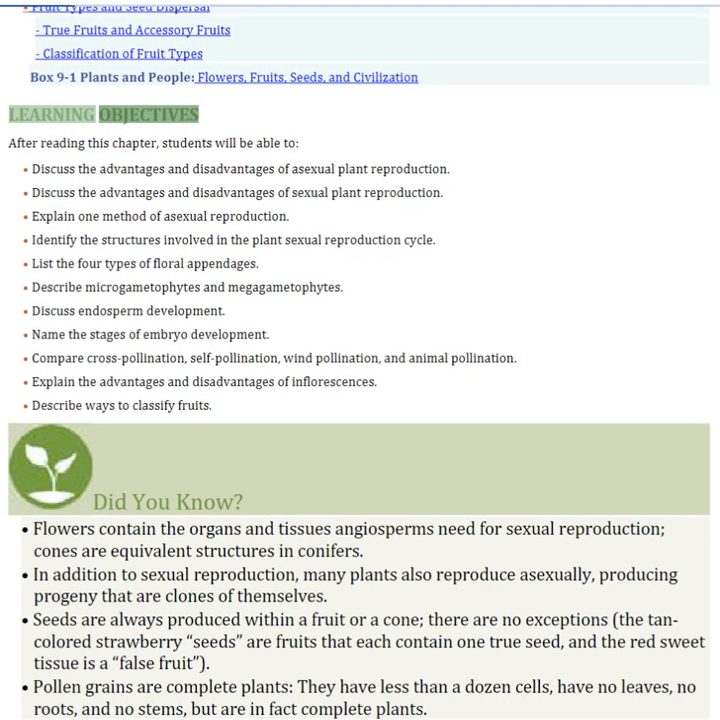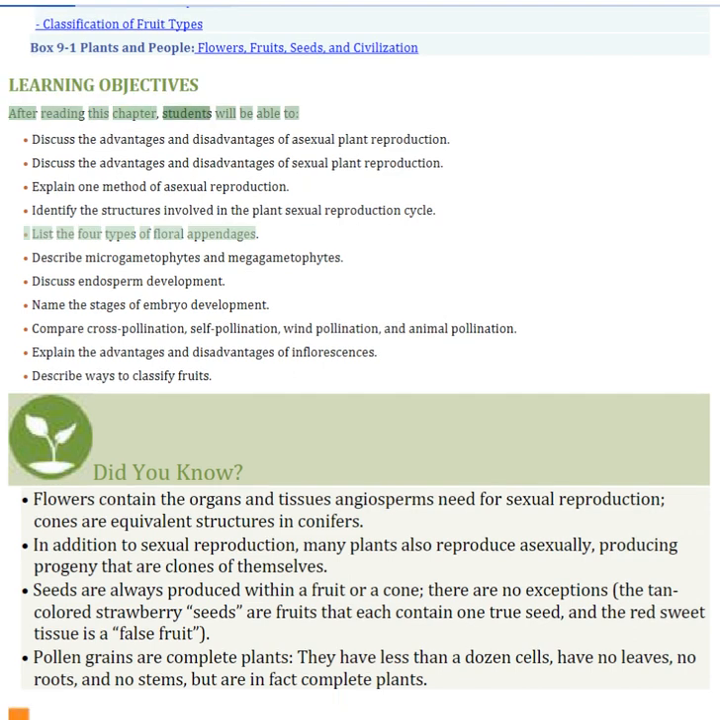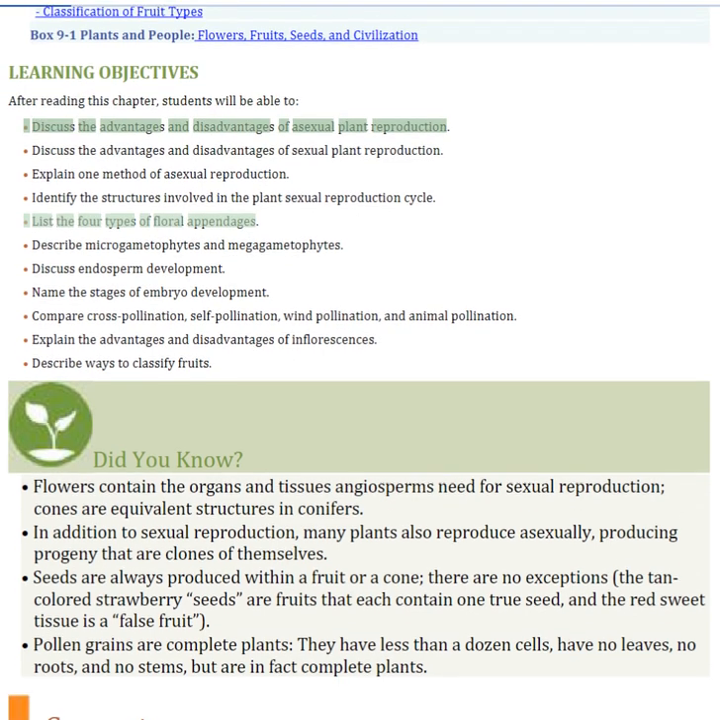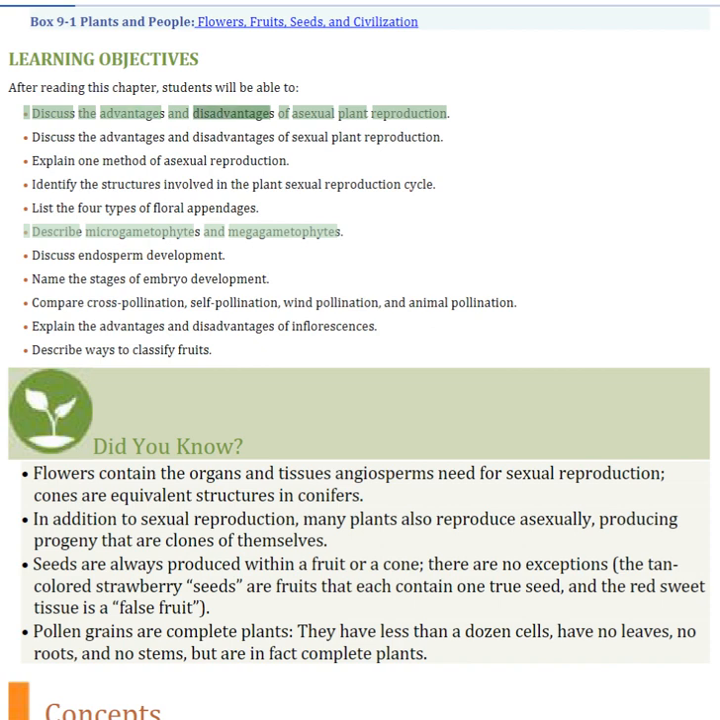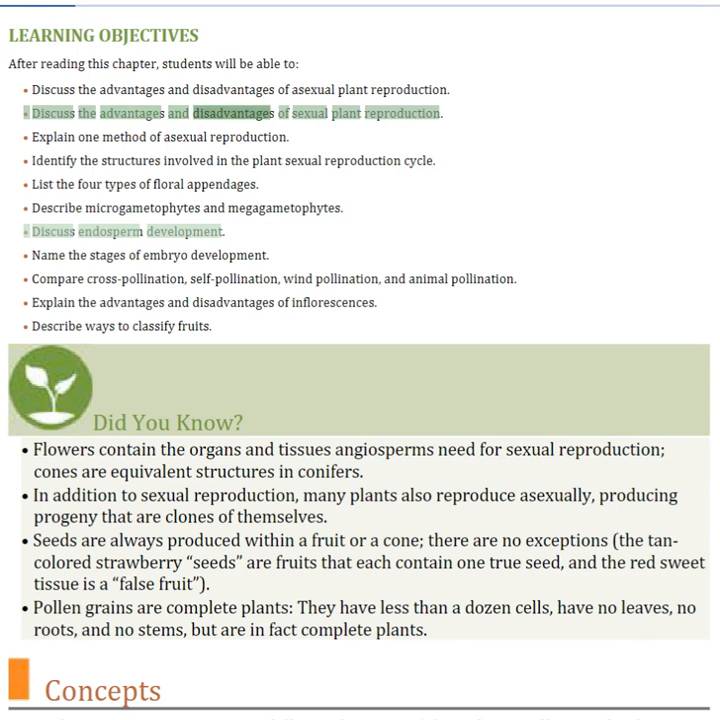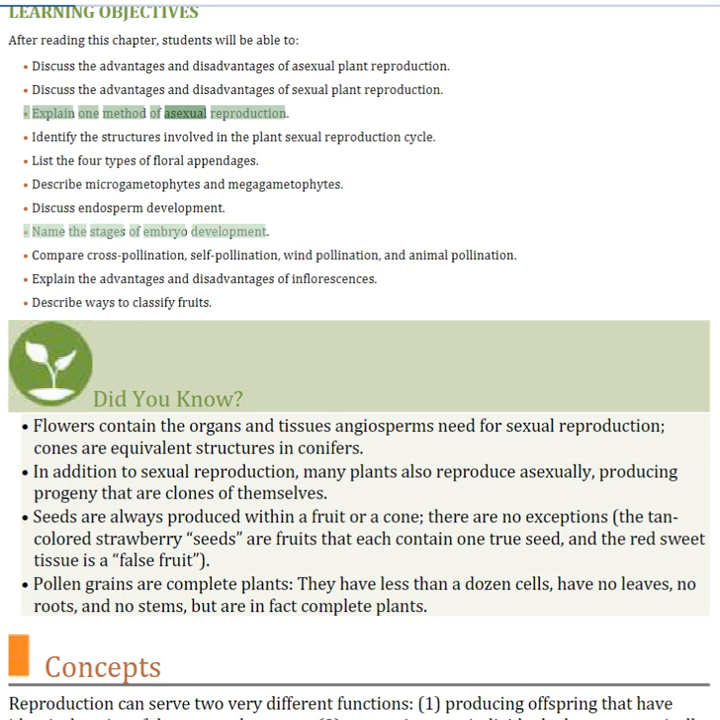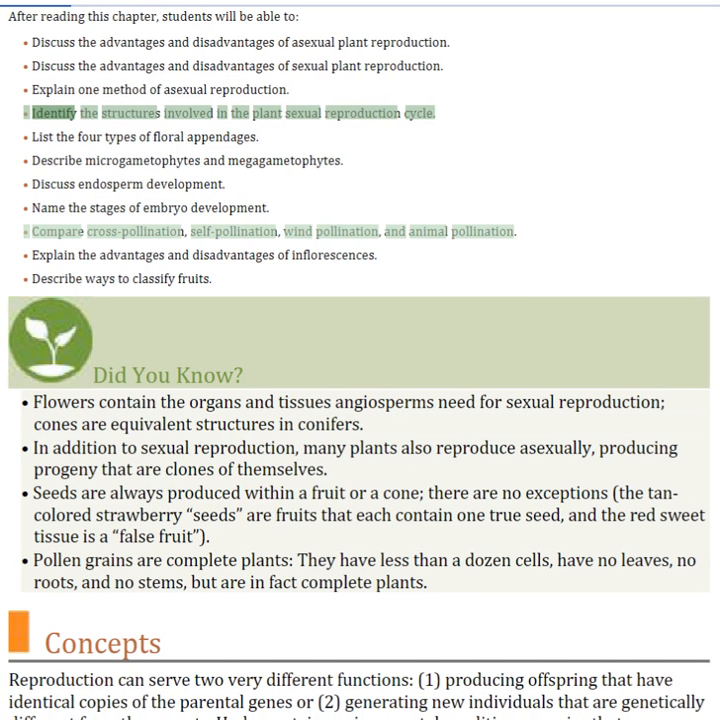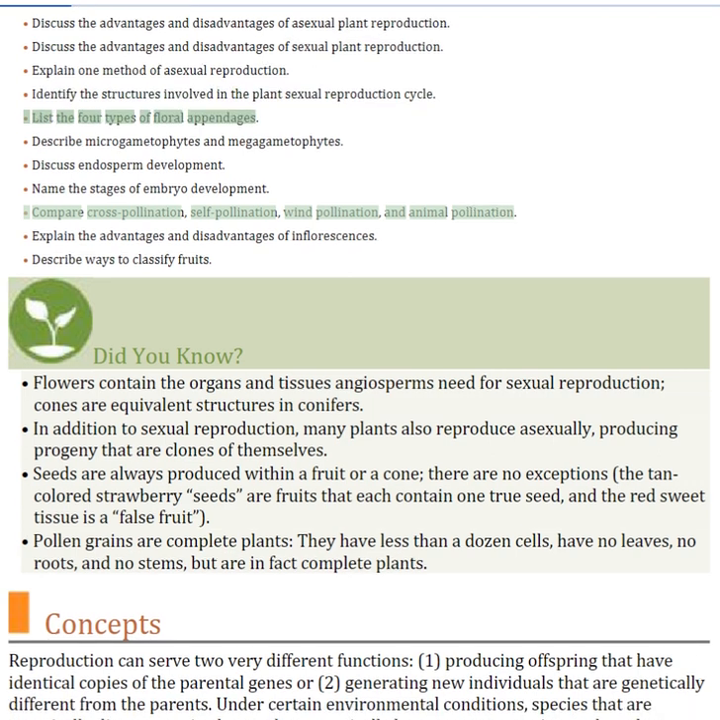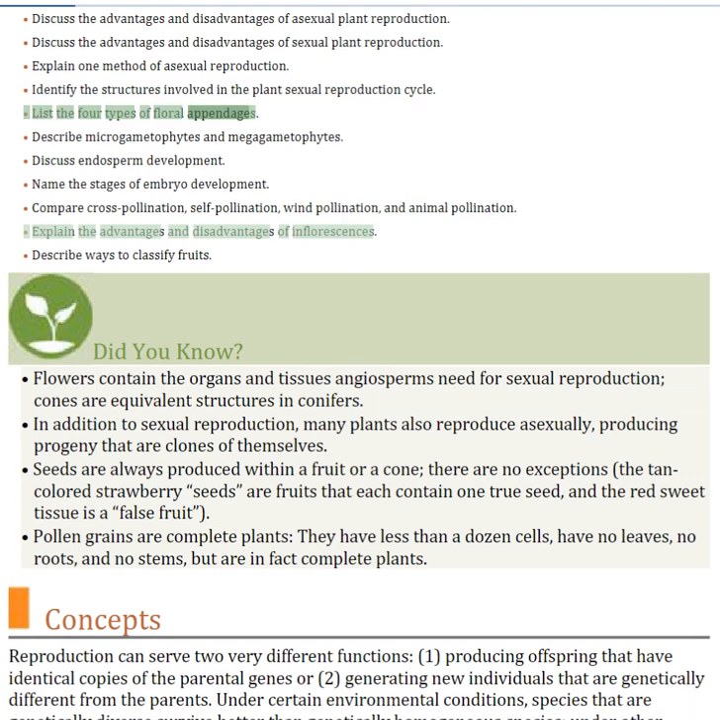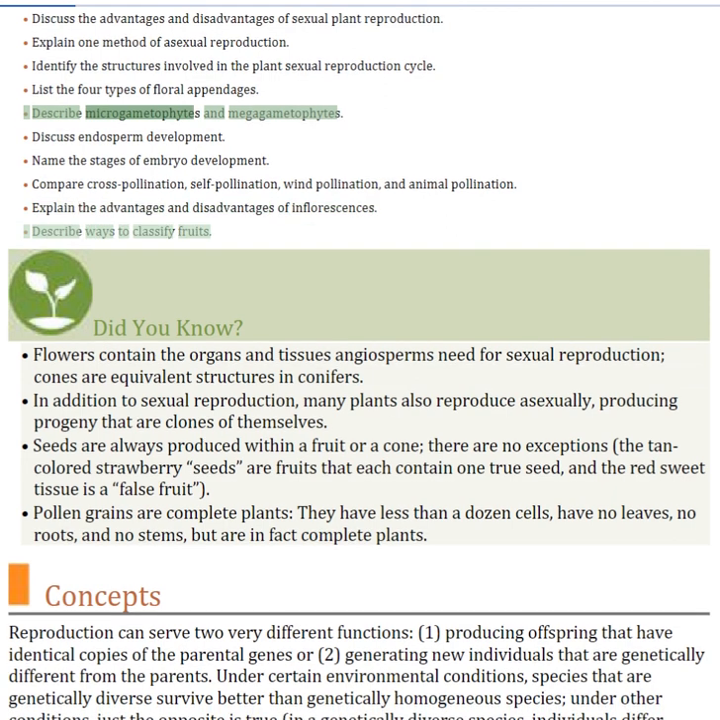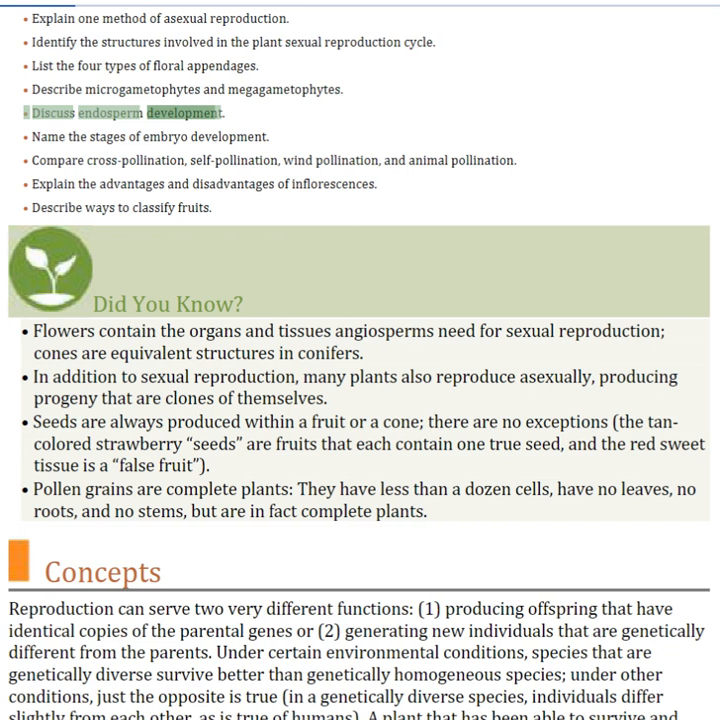Learning objectives. After reading this chapter, students will be able to: discuss the advantages and disadvantages of asexual plant reproduction. Discuss the advantages and disadvantages of sexual plant reproduction. Explain one method of asexual reproduction. Identify the structures involved in the plant's sexual reproduction cycle. List the 4 types of floral appendages. Describe microgametophytes and megagametophytes. Discuss endosperm development.